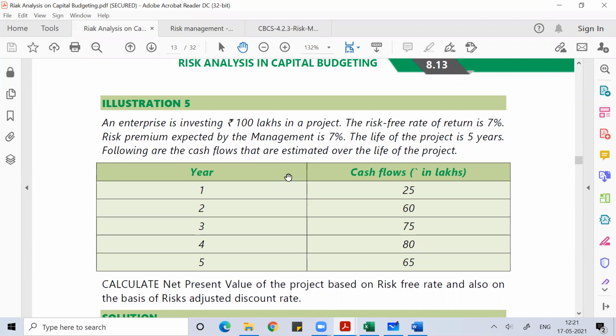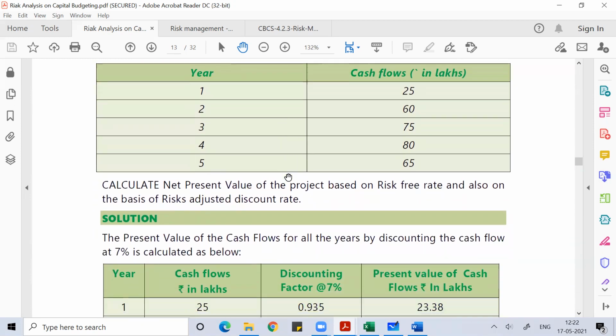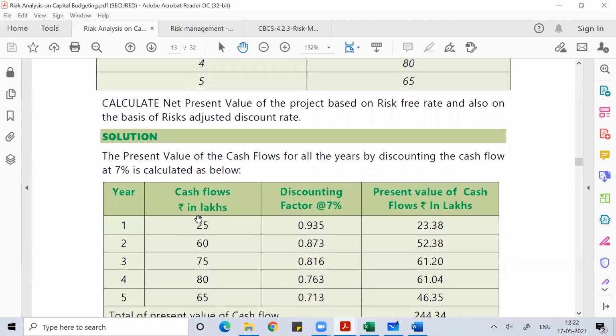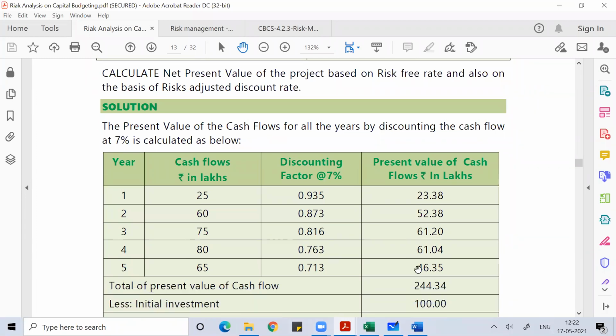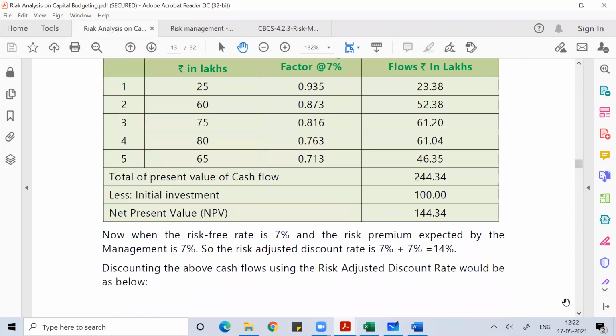So what you do first, while working out the NPV, is discount these future cash flows of 25 lakh, 60 lakh, 75 lakh, 80 lakh, 65 lakh every year. In the first example, I'm discounting these future cash flows, which I'm expecting from the project, at 7%. I'm simply showing you with an example. Discounting at 7%, which was the risk-free rate of return, I then found the NPV where the initial investment was 100 lakh. So I got the NPV of the project in lakh rupees.